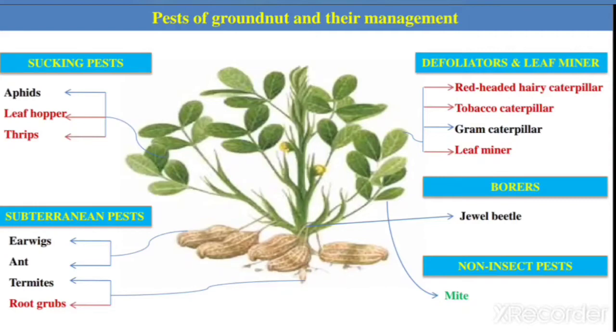So far more than 50 species of pests have been recorded on the groundnut crop, of which a few are causing serious damage. Like here you can see aphid, leafhopper, thrips, earwig, termite, root grub, defoliator, leaf miner, red-headed hairy caterpillar, tobacco caterpillar, gram caterpillar, and so on.